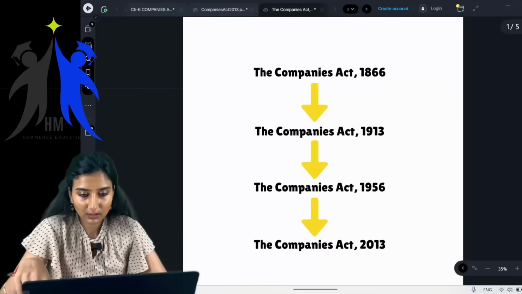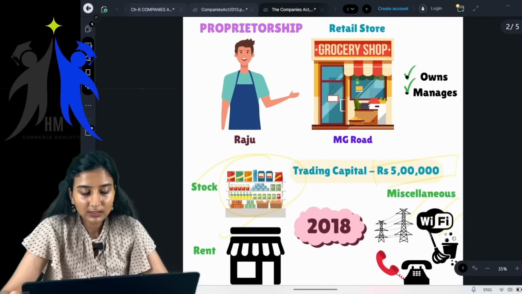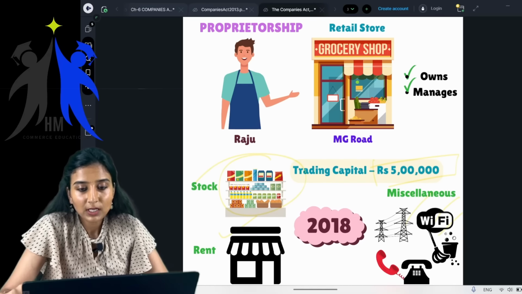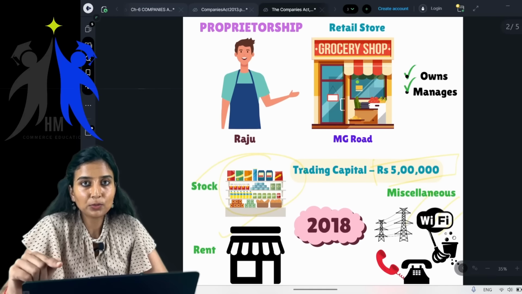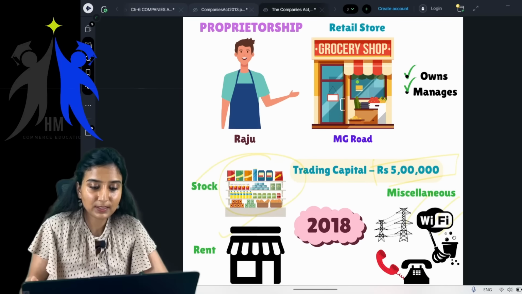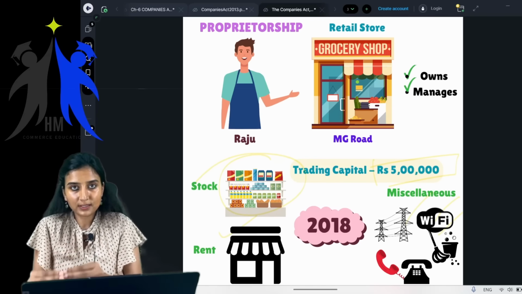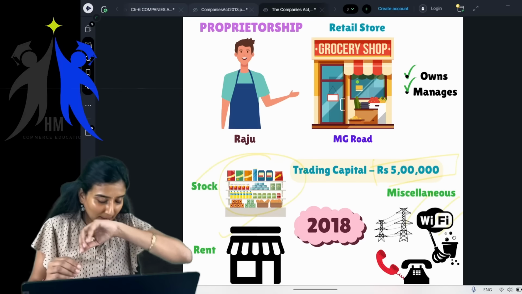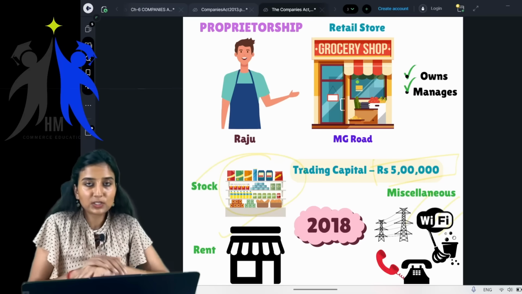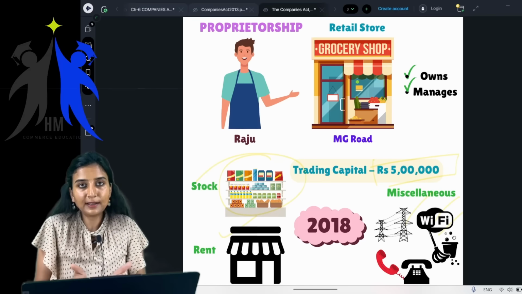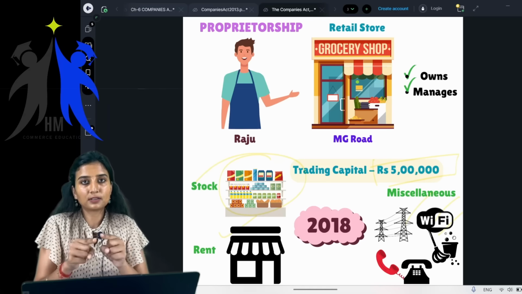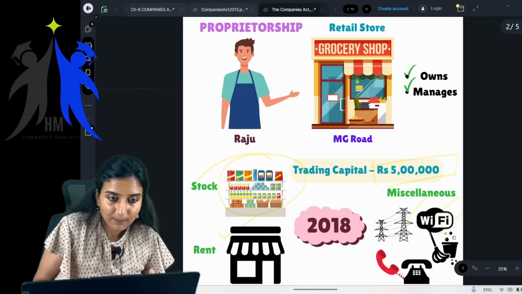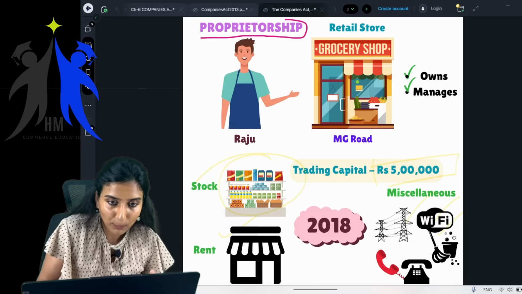Now, the first example, the scenario which I gave you, was what? You came to Bangalore, you wanted to start a business, you invested some capital, you brought in all the required material for your business, you only manage the business, you also own the business. This kind of entity, this kind of scenario structure, is called a proprietorship. Okay, this is called proprietorship.